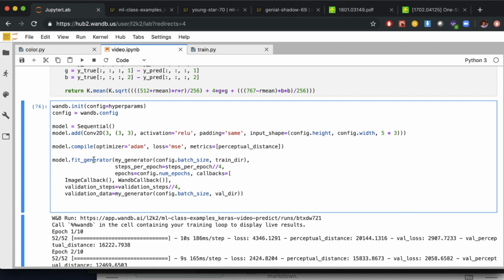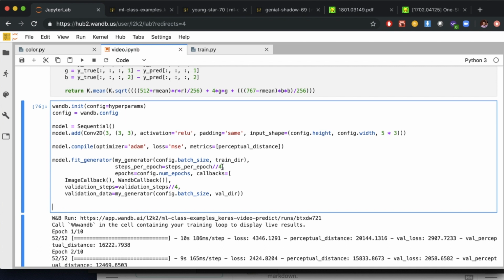Then we're going to call fit_generator. So fit_generator is a lot like model.fit, except that instead of taking in tensors as input, it takes in generators that return tensors. So in this case, we're going to pass in my generator, which is initialized with config.batch_size and then our training directory, so it returns the training input frames and output frames. And then we're going to set steps per epoch, and we're going to divide by 4 here just so that we get more data as the model runs.